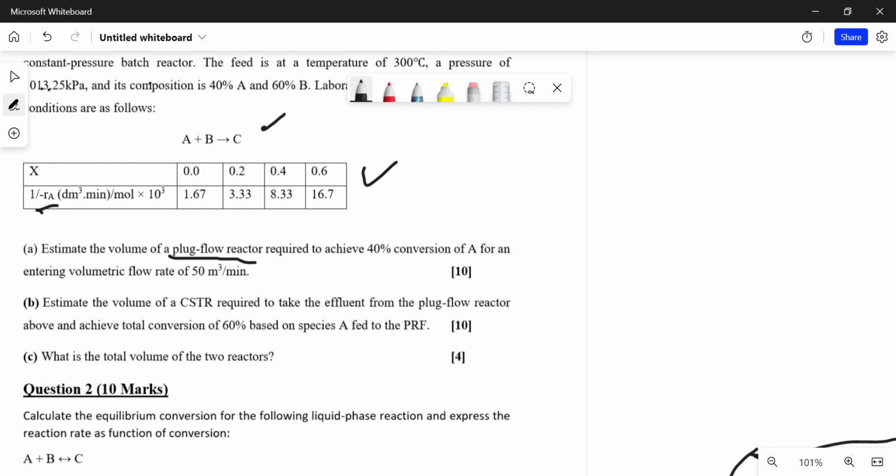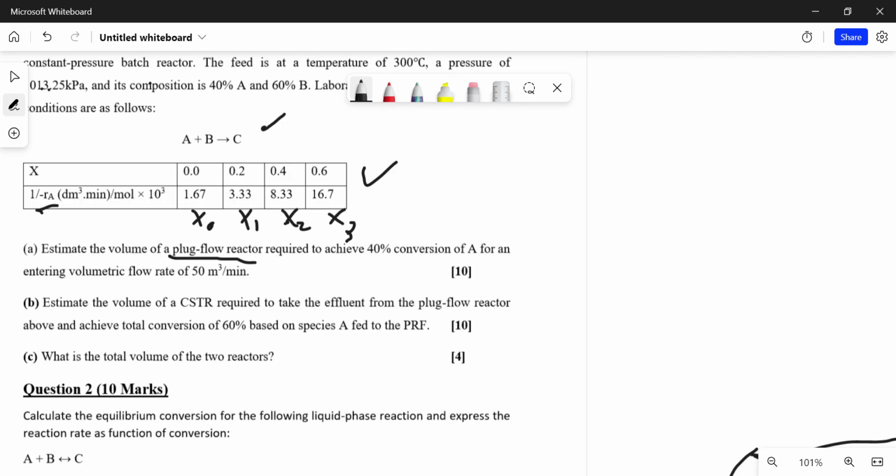Since we want to find the volume here, the first one was x1, x2, and x3. Now we're going to deal with x4 and x5.